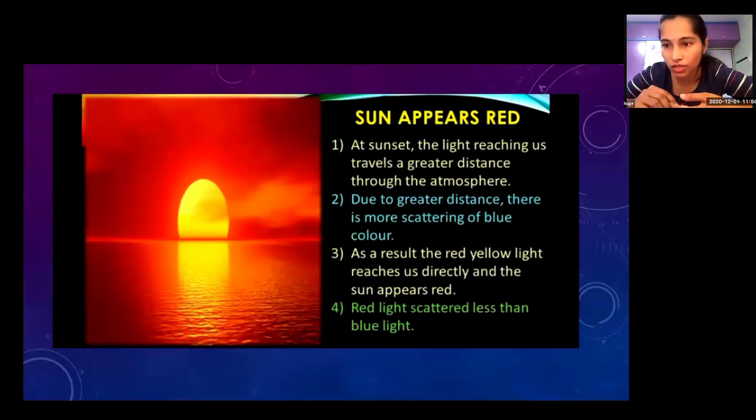Do you understand this phenomenon now? During the day, the sun is above the atmosphere, so blue light is scattered more and the sky appears blue. At sunset and sunrise, light reaching us travels a greater distance, so we can see red light directly.